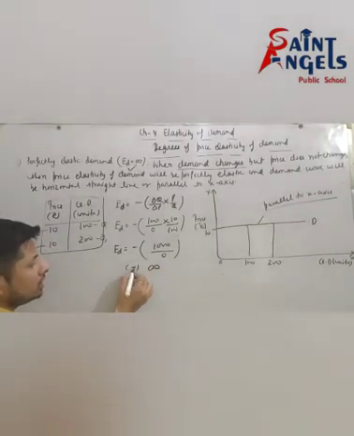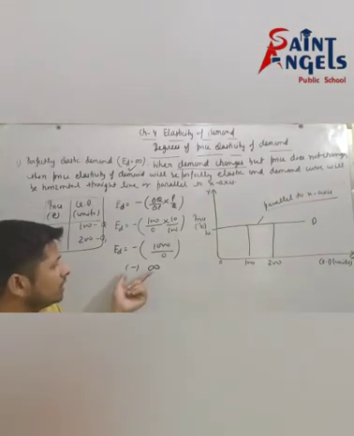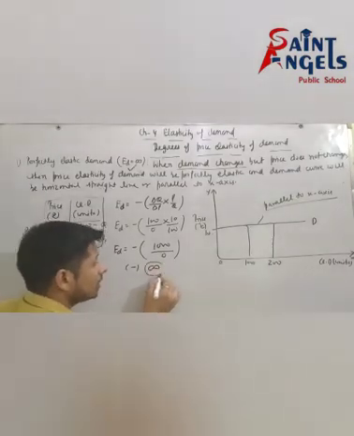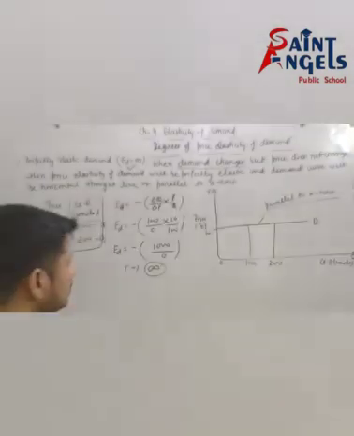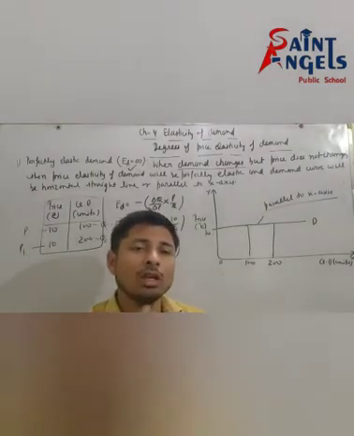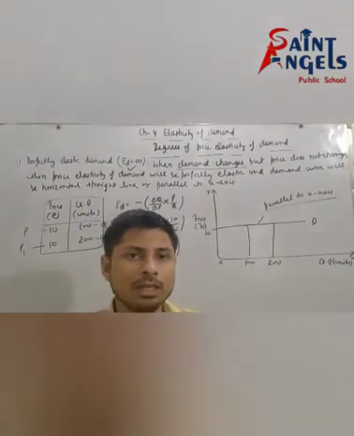And this negative sign means you will not consider minus infinity, but only positive infinity, because this negative sign shows an inverse relationship between price and quantity.